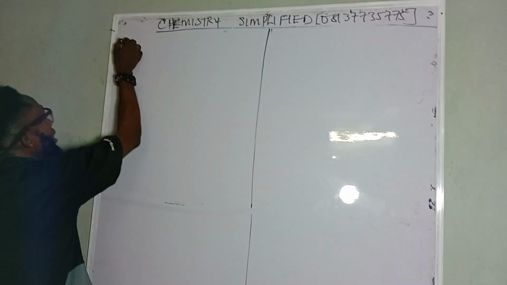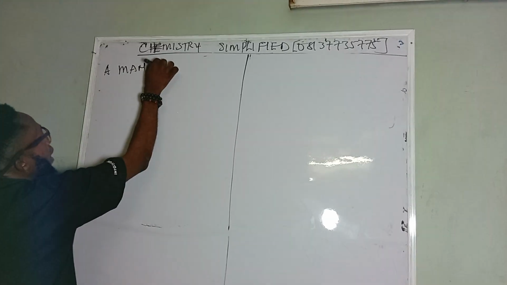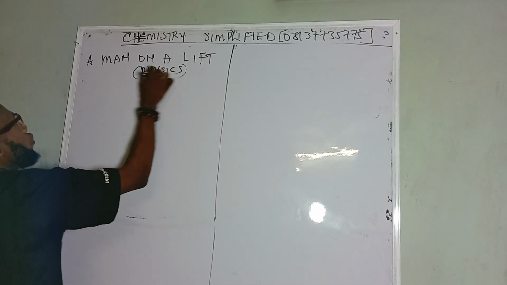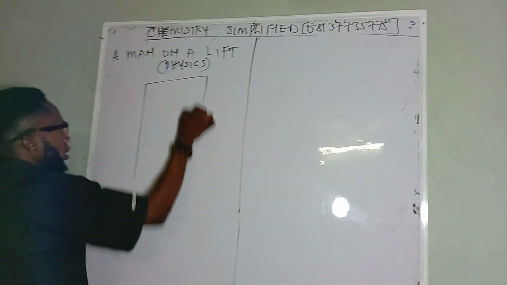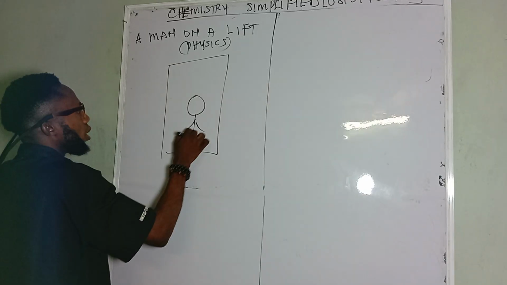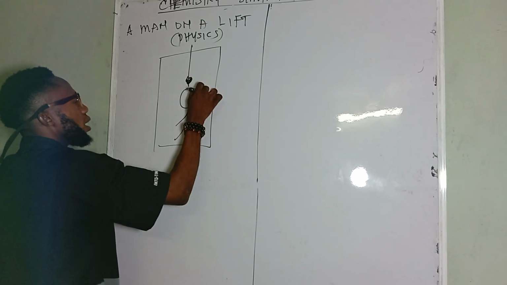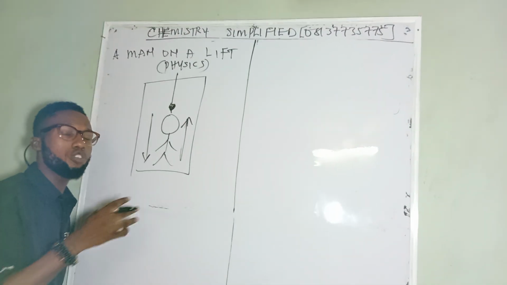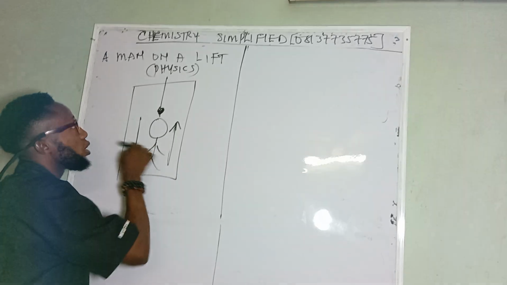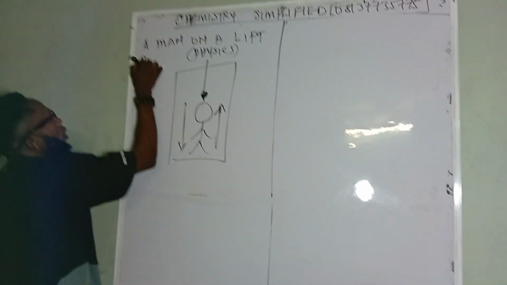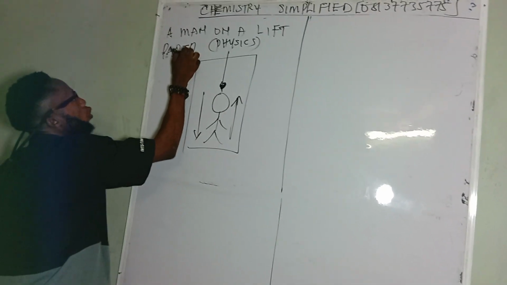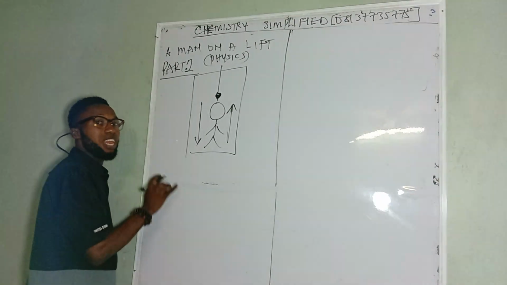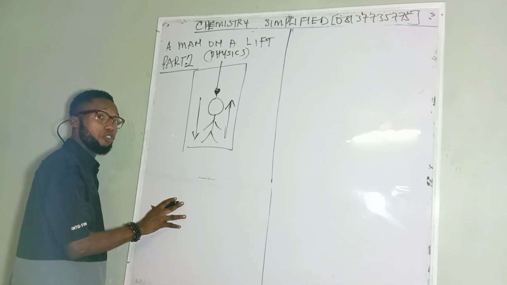This is part 2 of the class we started, a man on a lift, which is a physics video. We have that diagram like this. If you have not watched the first video, I advise you to watch the previous video, which is part 1. In part 1 we did: if the lift is moving downward, and number 2, if the lift is moving upward.